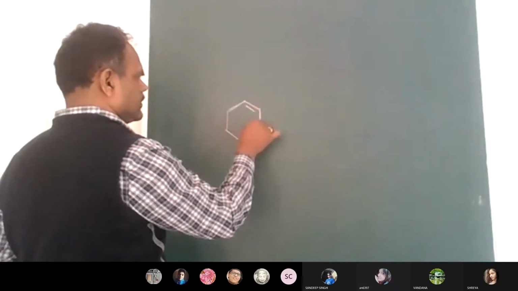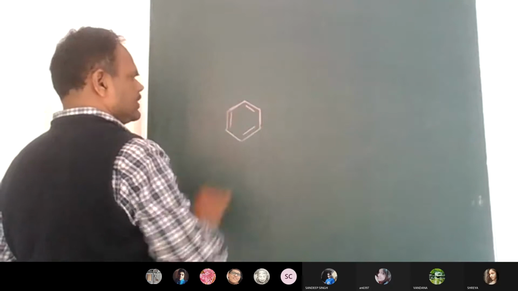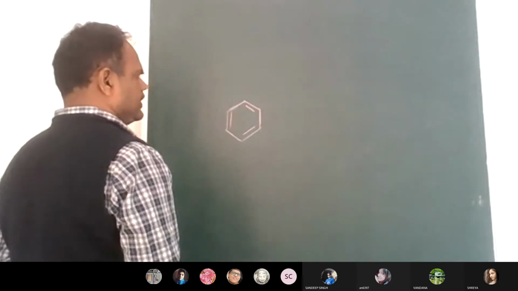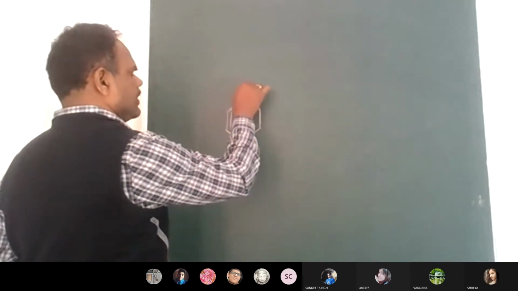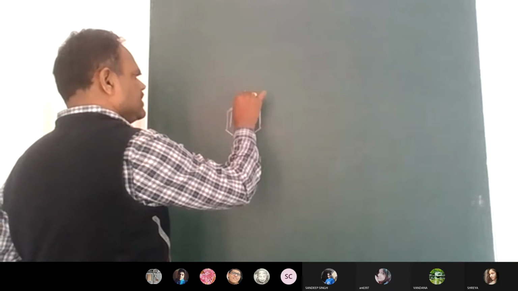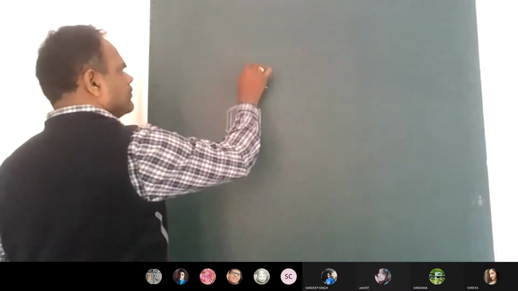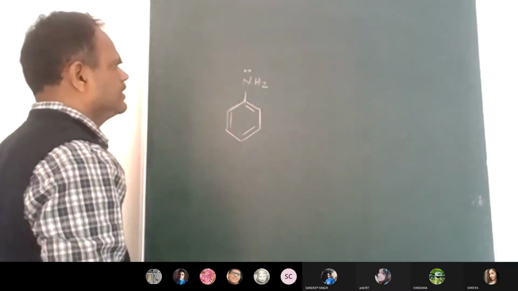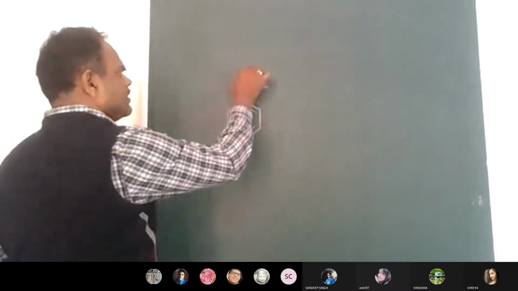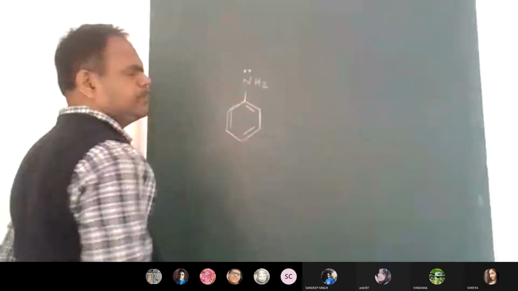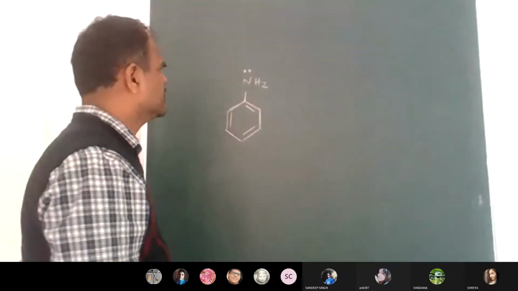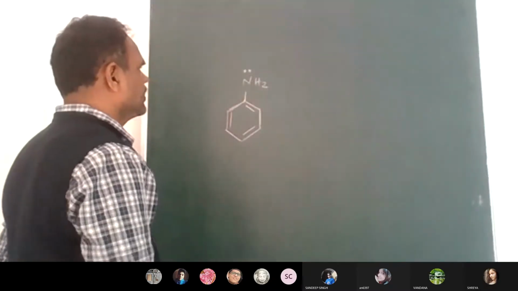So here is a double bond, here will be a double bond, here will be a double bond, at the 1, 3, 5 locations. Imagine on this benzene ring there is one electronegative group, NH2. On this nitrogen, one lone pair of electrons is present.